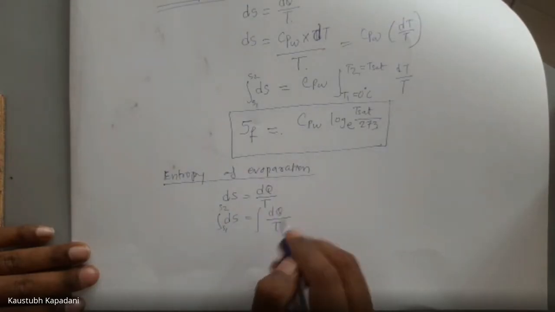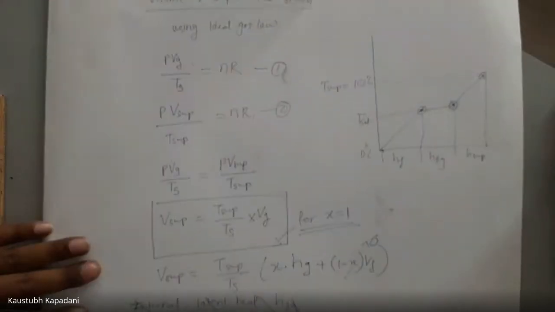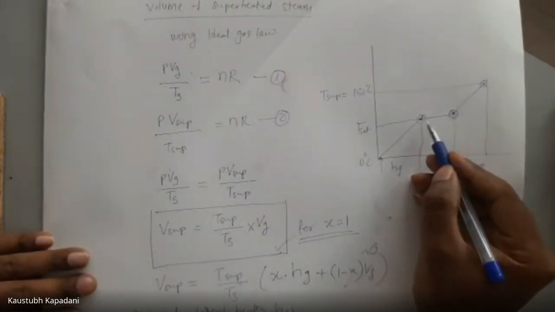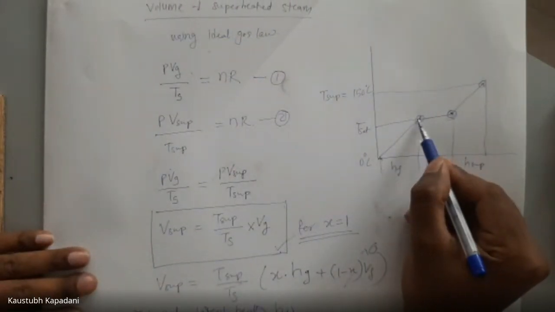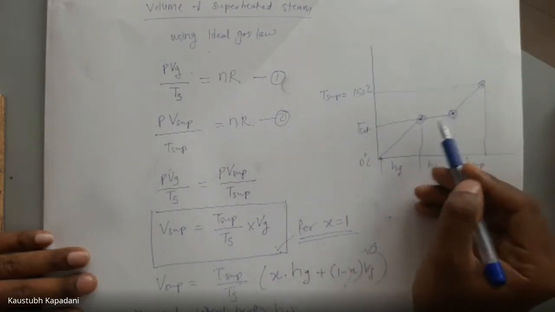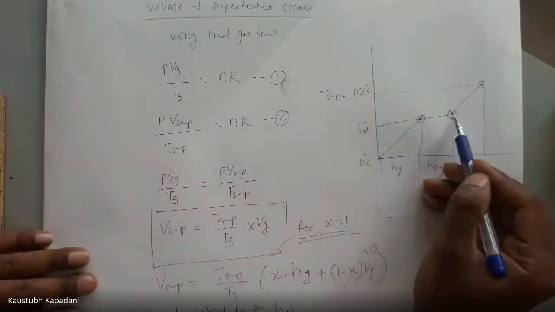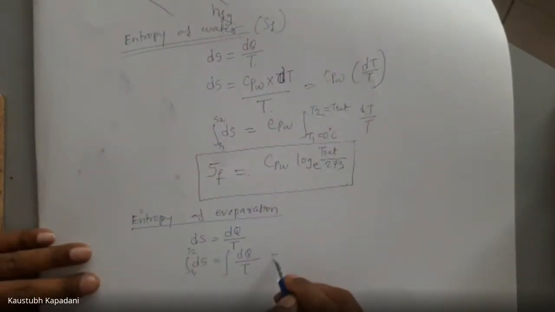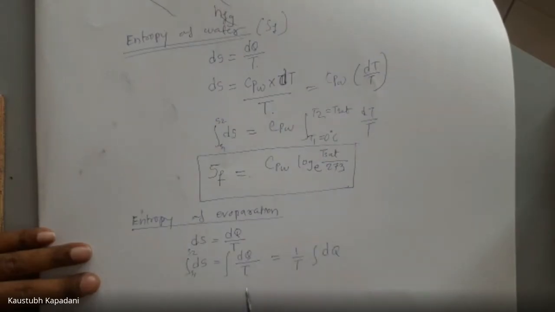Now you see, here temperature is how much at this point? T sat. At this point, temperature is T sat. So temperature is constant, so can we take this T out? 1 by T integrate dq. Now here Q is nothing but hfg.